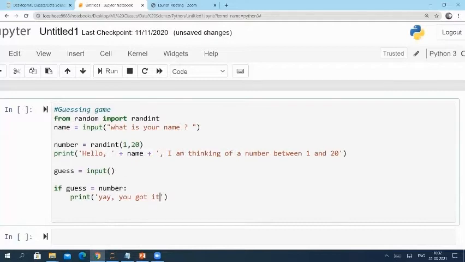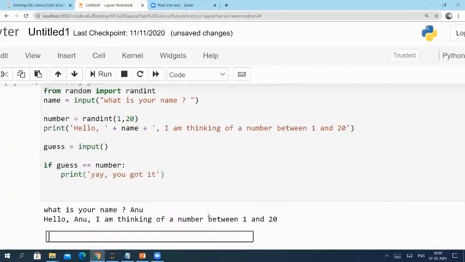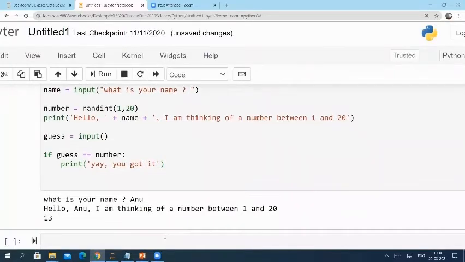Let's execute this. The user name is Anu, and it is giving me a message: Hello Anu, I'm thinking of a number between 1 and 20. Okay, let me guess the number. Should it be 13? No, it is not.